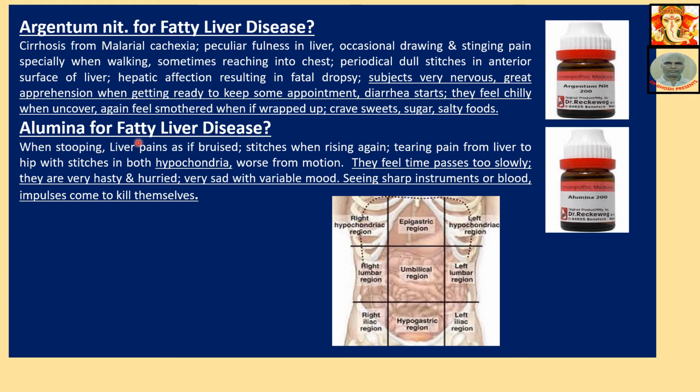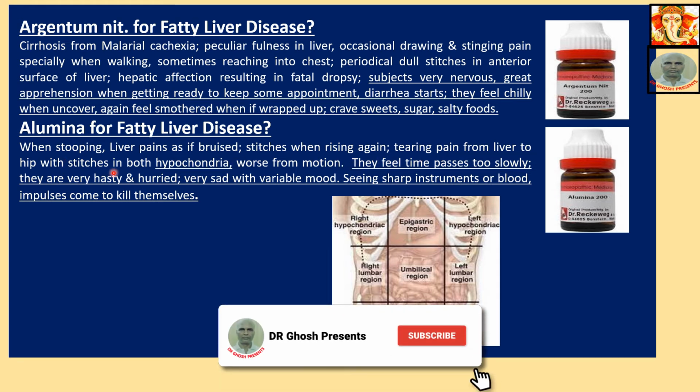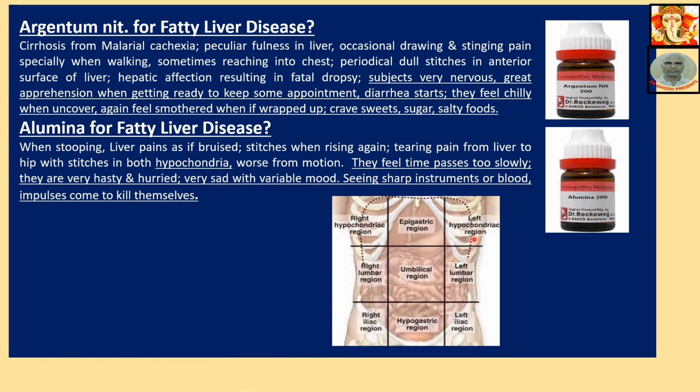Alumina for fatty liver disease. When stooping, liver as if bruised. Stitches when rising again. Tearing pain from liver to hip with stitches in both hypochondria. This is the right hypochondrium, this is the left hypochondrium. Worse from motion. They feel time passes too slowly. One hour seems like three hours to them. They are very hasty, hurried, very sad with variable mood. Seeing a sharp instrument or blood, an impulse comes to kill themselves. That is the suicidal tendency on seeing sharp instruments and blood. This is an Alumina characteristic.